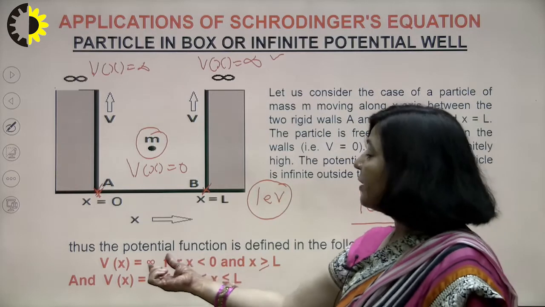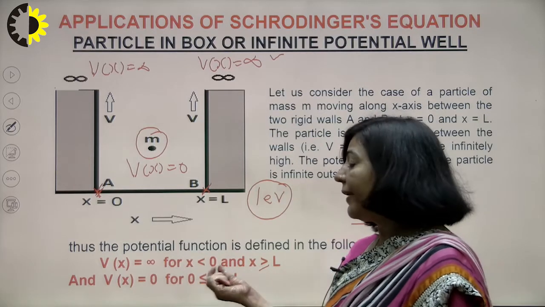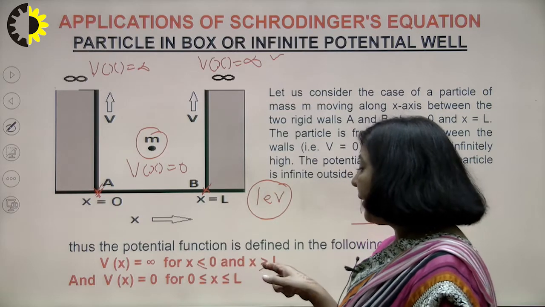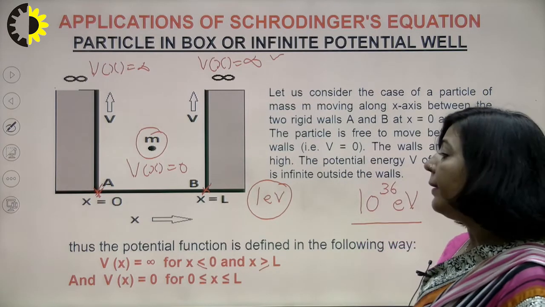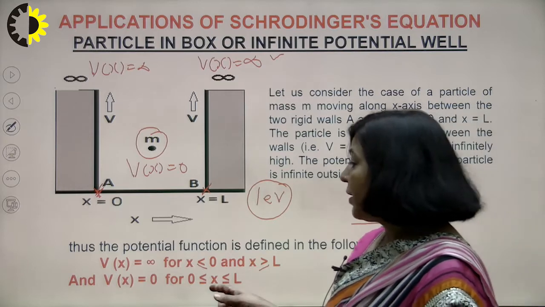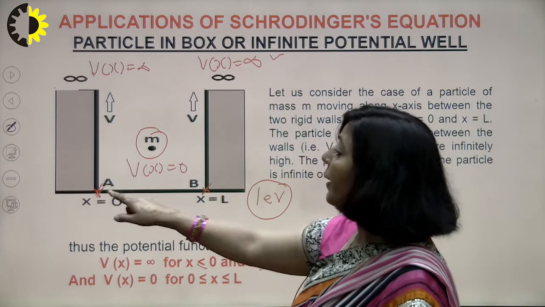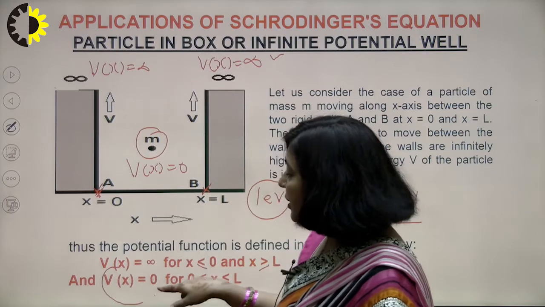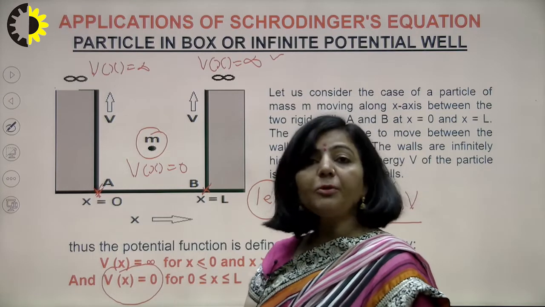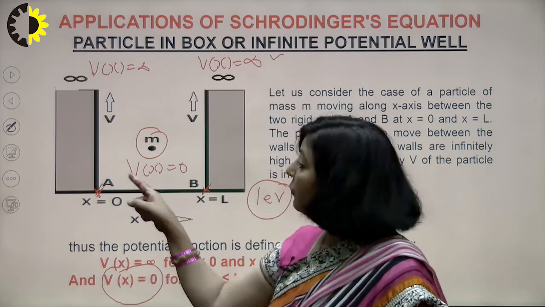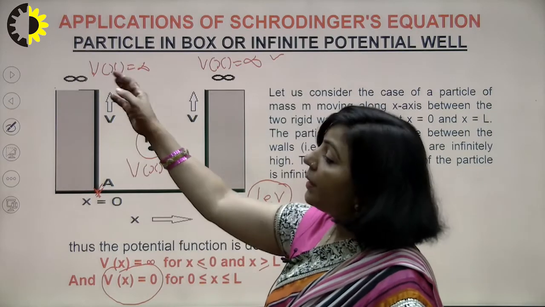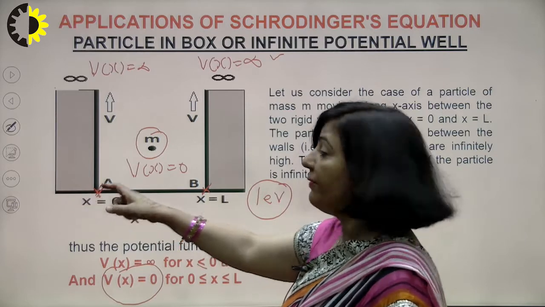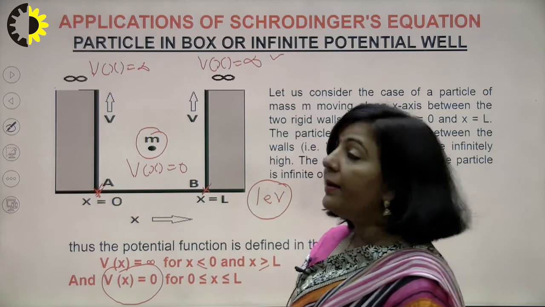So that is our first term, V(x) is infinite for x less than or equal to 0 and x greater than or equal to L. And the second fact is when x is between 0 and L, this potential energy is 0. It means the potential energy is 0 between 0 and L, whereas outside this box, when x is less than 0, it is infinite, and when x is greater than L, it is infinite.